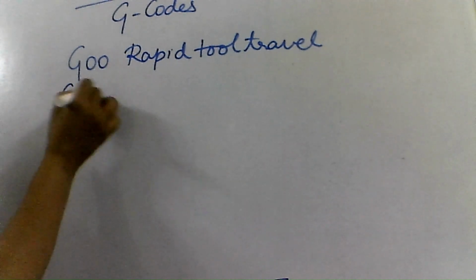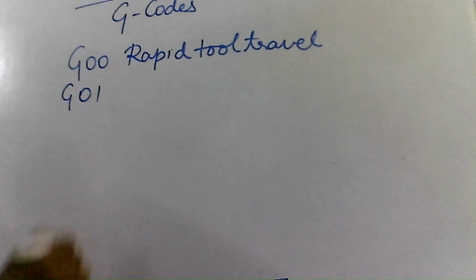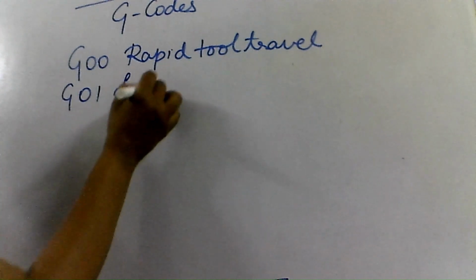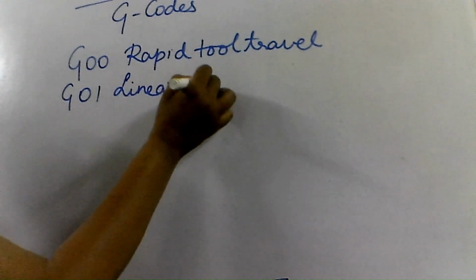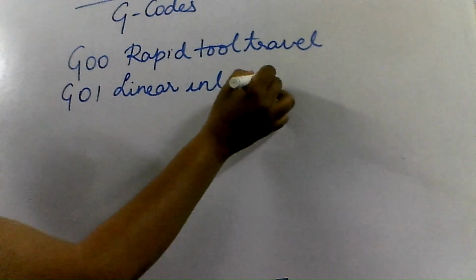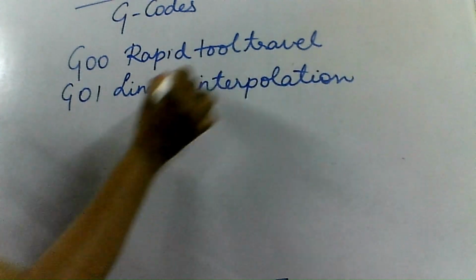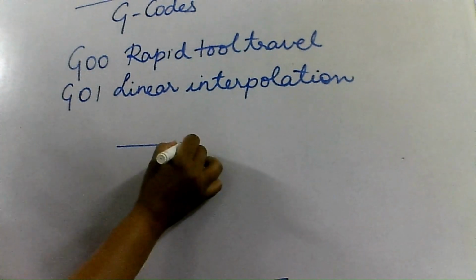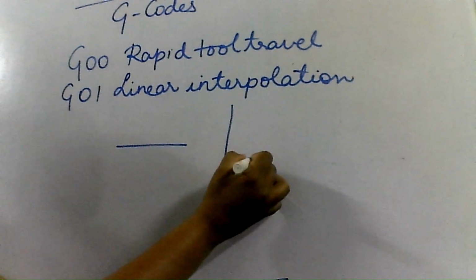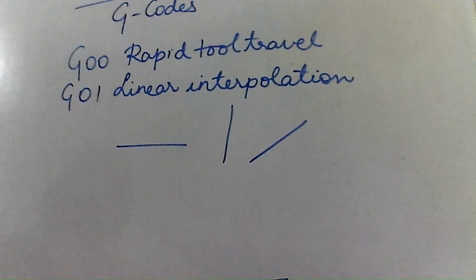The next which we would be using is G01, that means linear interpolation. Now linear interpolation means your tool is going to travel in a straight line. It can travel horizontally, vertically, or in an inclined direction also, but it would be in a straight line.